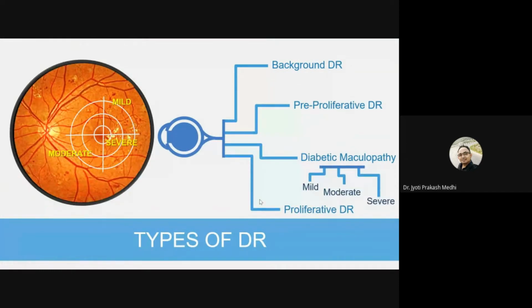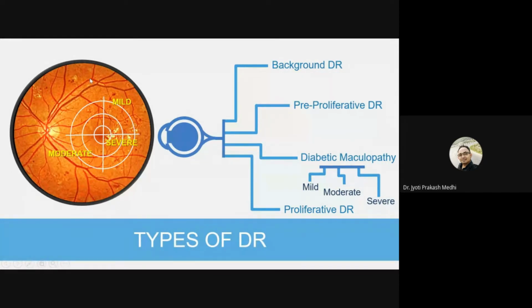Now moving on to diabetic maculopathy. Diabetic maculopathy is divided into three parts: mild, moderate, and severe. As you can see in the diagram, there are three concentric circles drawn. If any abnormalities are present in the outer circle, it is called mild diabetic maculopathy. If it is present in the middle circle, it is called moderate. And if it is present in the innermost circle, it is called a severe case. So we can identify the stages by observing the abnormalities in these concentric circles.